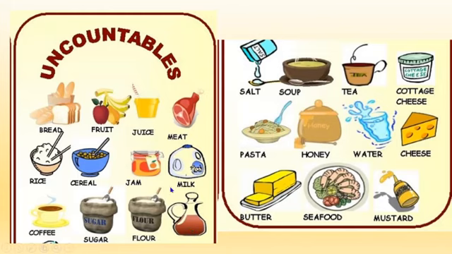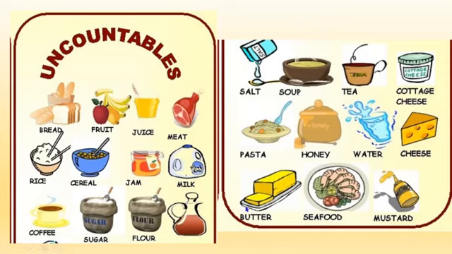Now, this one, it's syrup. It's a liquid. Salt, it's the same. It's a kind of grain, small grains. You can count them easily. Soup, it's a liquid. Tea, it's a liquid. Cottage cheese, it's kind of liquid. It's a mixture. Pasta, it's hard to count it. Honey, it's a kind of liquid. Water, liquid. Cheese, as a general concept, cheese.